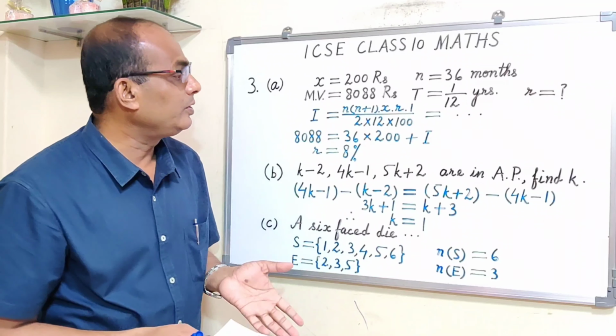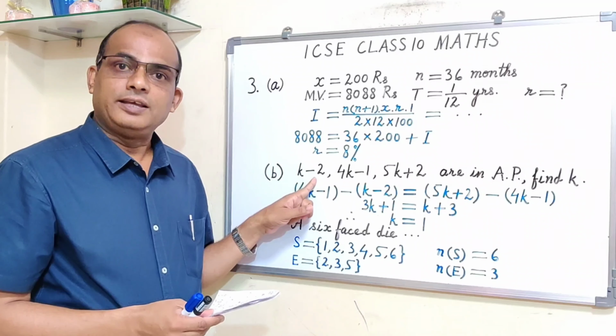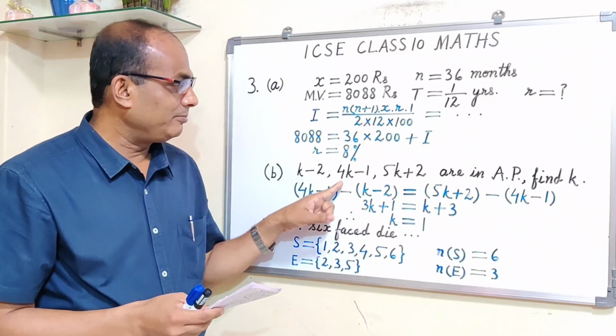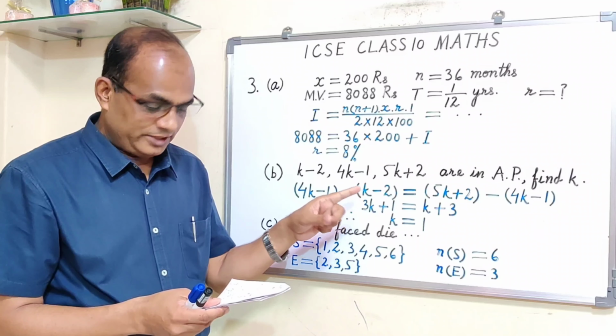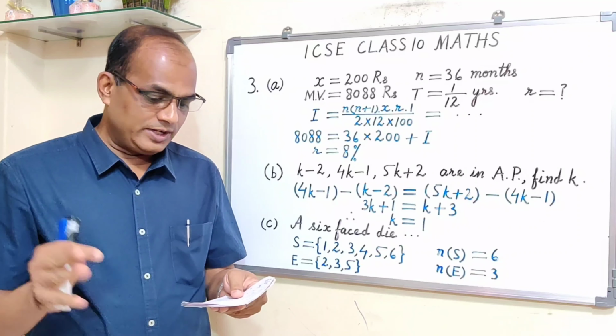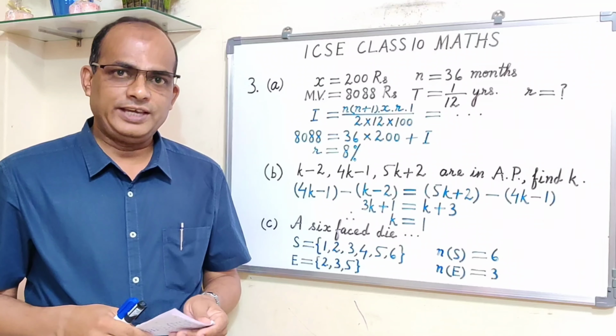So t3 is equal to a. A is this one, right? A plus, for t3, n minus 1, 3 minus 1 is 2. So a plus (n minus 1) into d, and d already you got 3k plus 1. And then after that you are simplifying and then transposing and getting the value of k, which is 1.